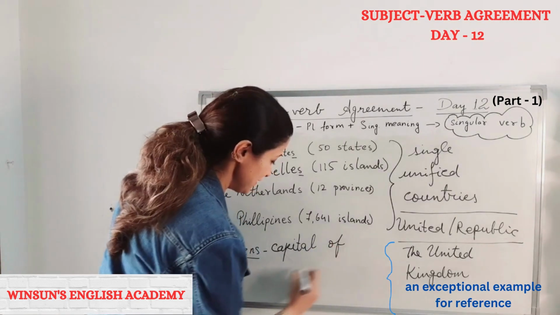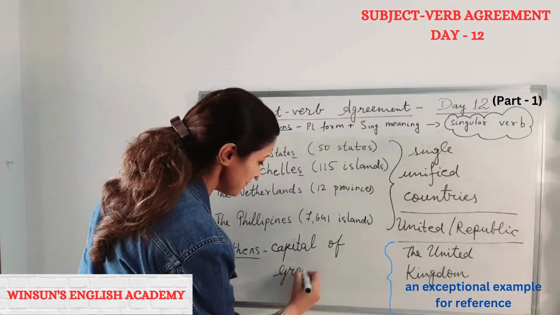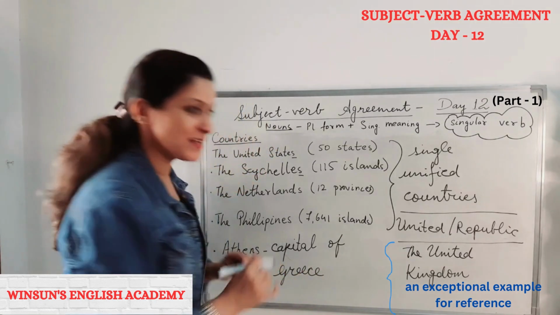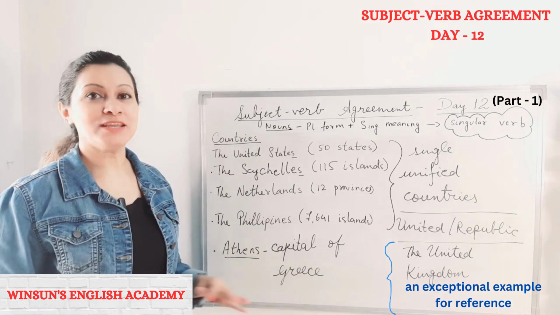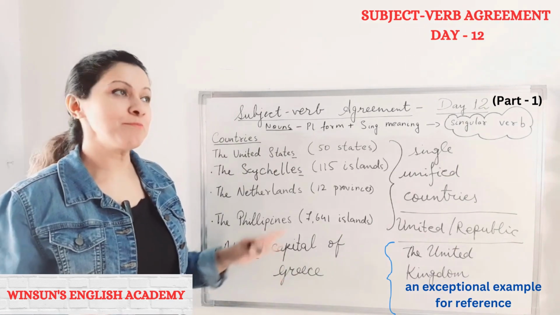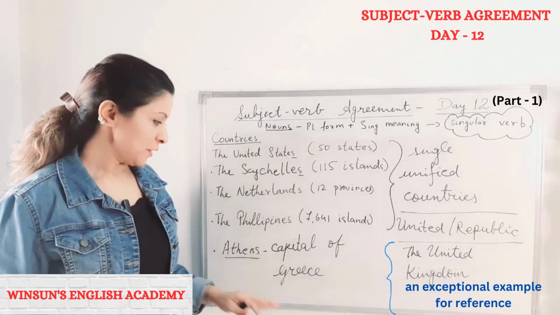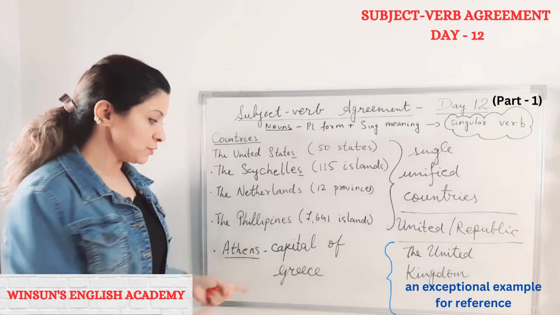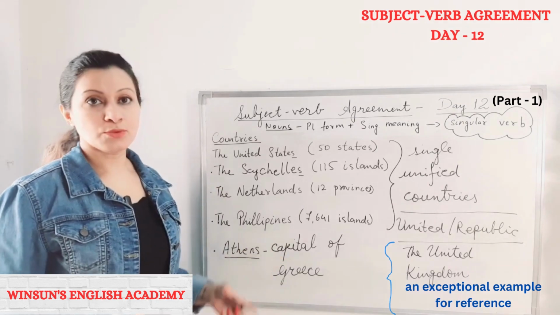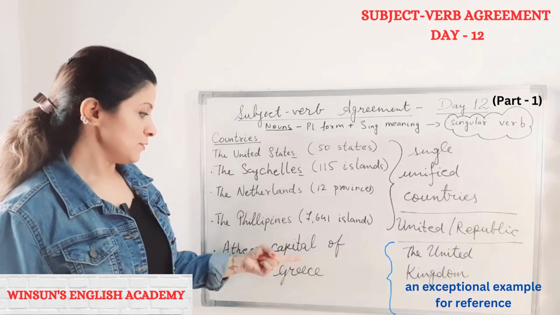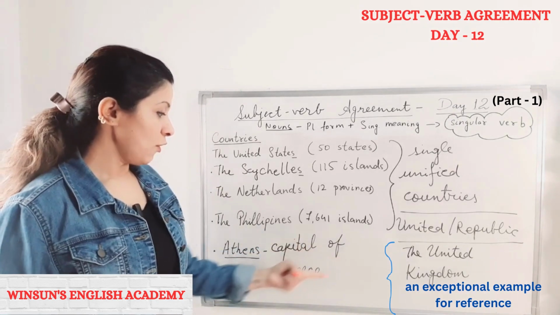Capital of Greece. And I have some fantastic, amazing friends from Greece. Okay, they have helped me immensely in a big way. They have impacted my life in a big way. Okay, so Athens, although the name has an S, refers to a single country. It's one of the largest cities also. It's the capital of Greece.